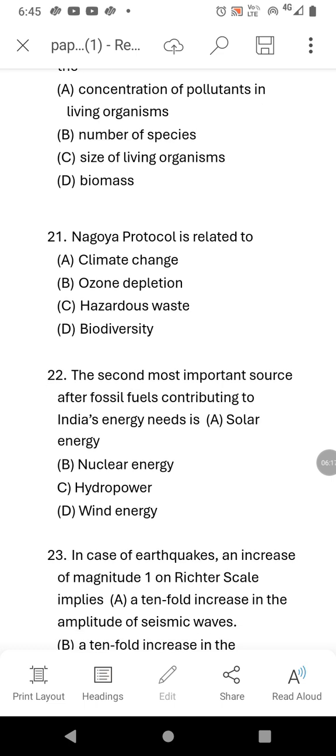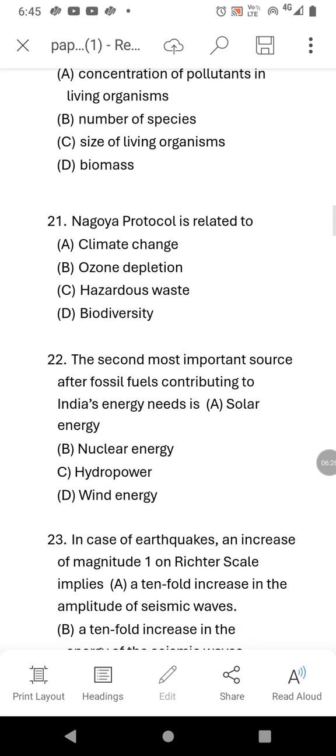Nagoya Protocol. Nagoya Protocol is related to biodiversity. Okay, the right answer is biodiversity. Nagoya Protocol deals with access to genetic resources and sharing benefits.